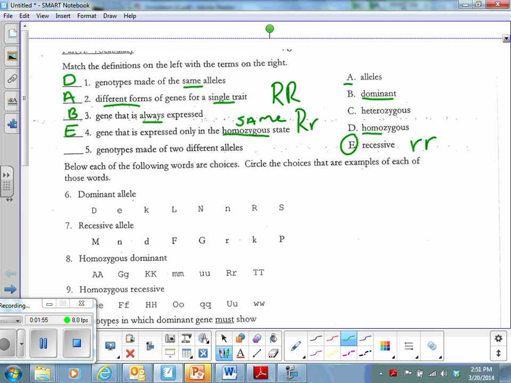All right, number 5, genotypes made of 2 different alleles. Remember, our prefix for different is hetero. So this would be a heterozygous trait, so C.